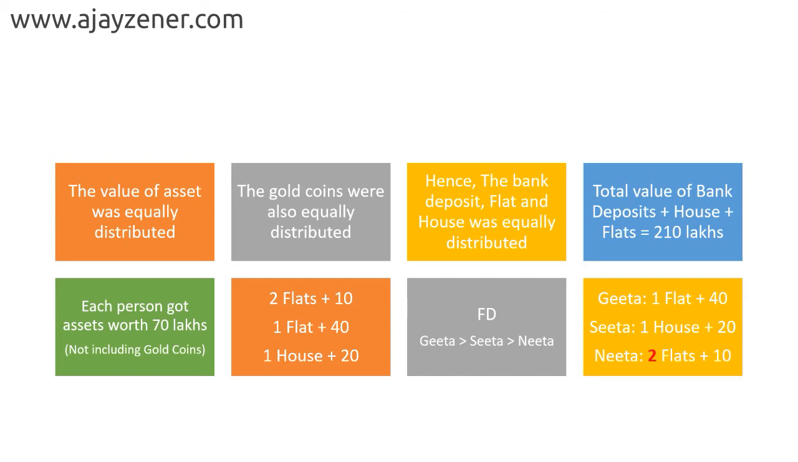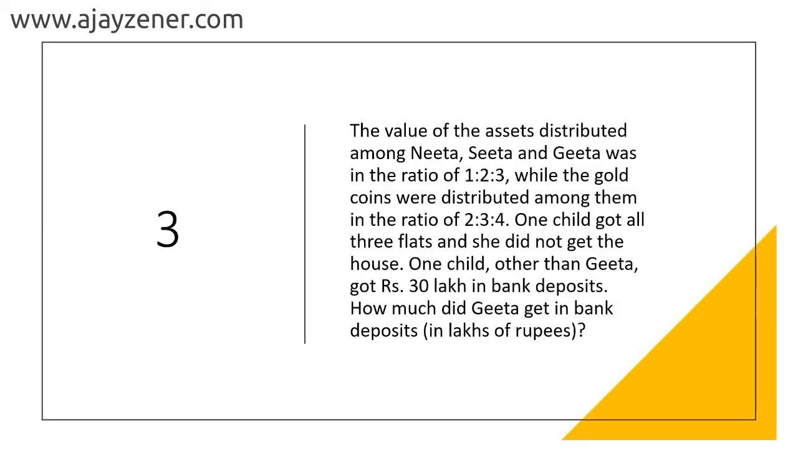Okay, so we solved the first part of it, we got the answer for both of them. Next one, and it says the value of assets distributed among Neeta, Sita and Geeta was in the ratio of 1:2:3, while the gold coins were distributed among them in the ratio of 2:3:4.